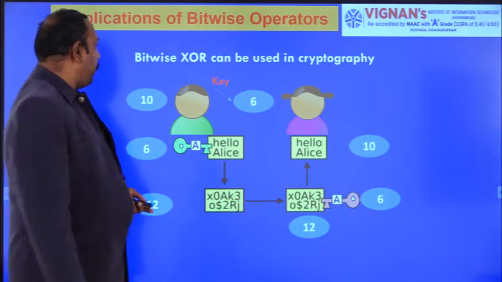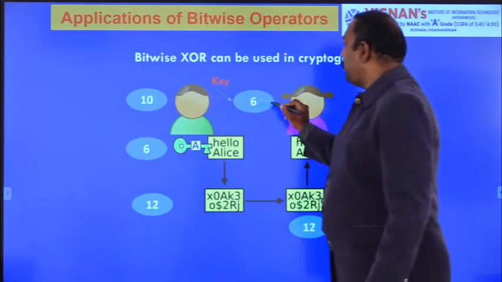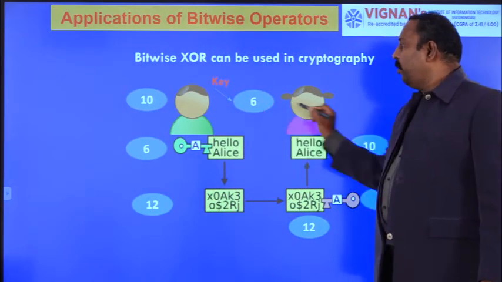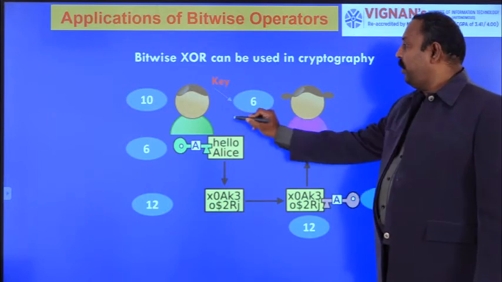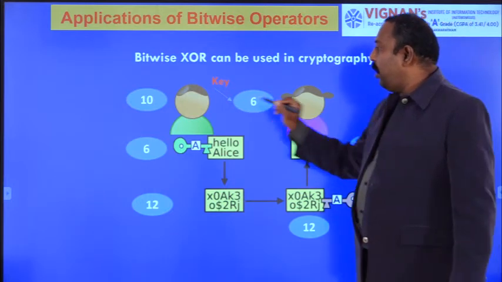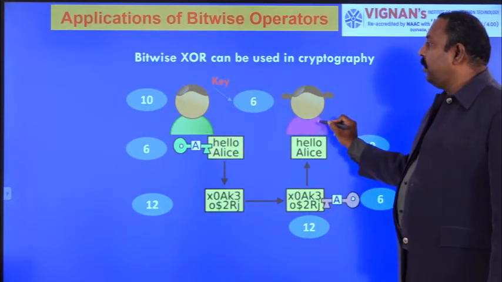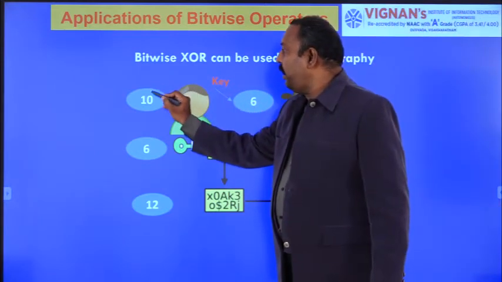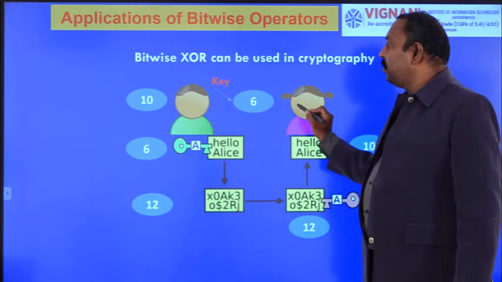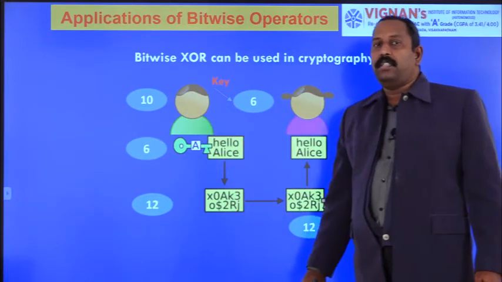When coming to the XOR operation, what is the key value here? 6 is the key value, common for both source and destination. Both are residing in different places. Now Bob wants to send a message to Alice. What is the message he wants to send? 10. So what is the key value here? 6 is the key value.